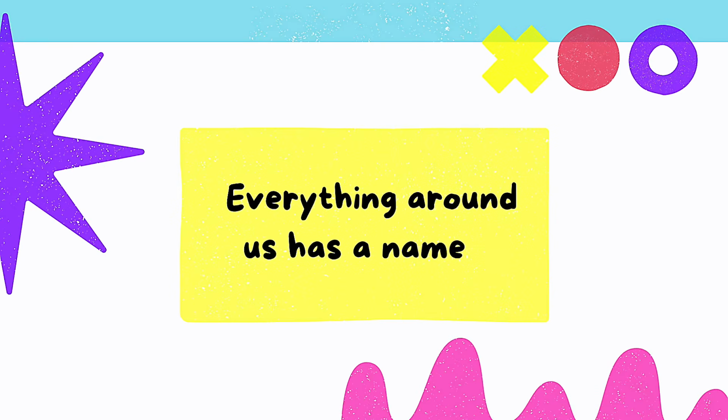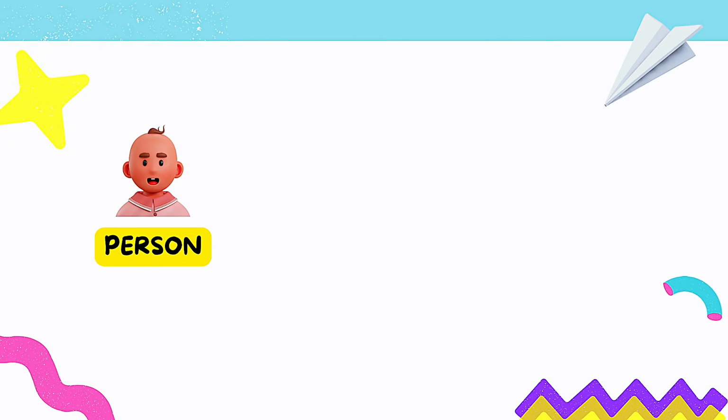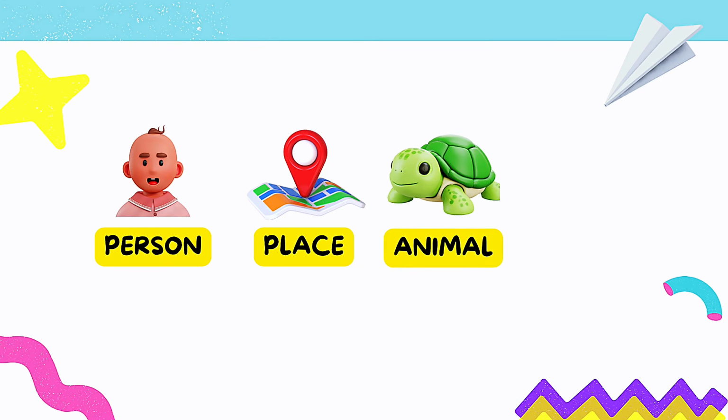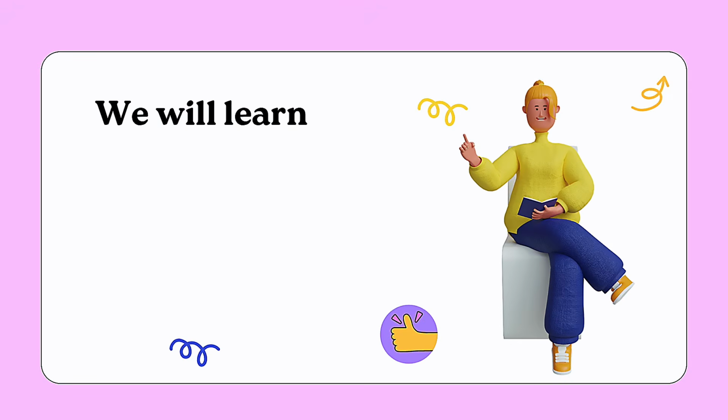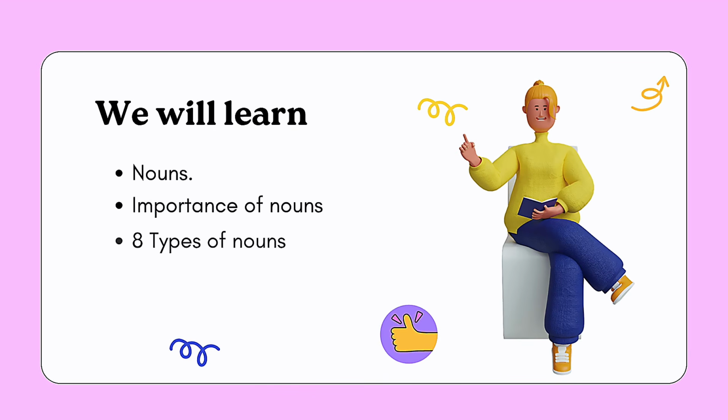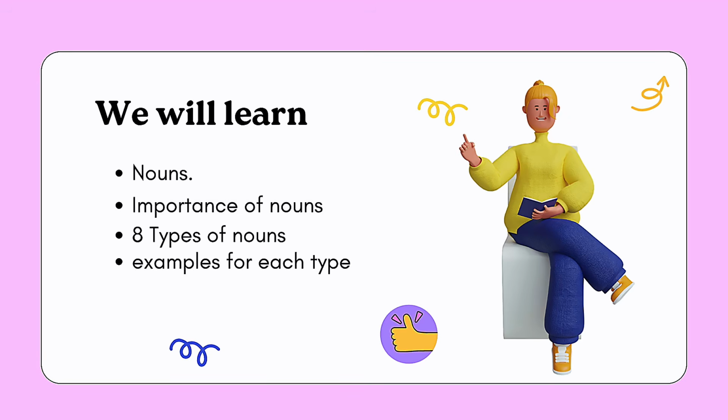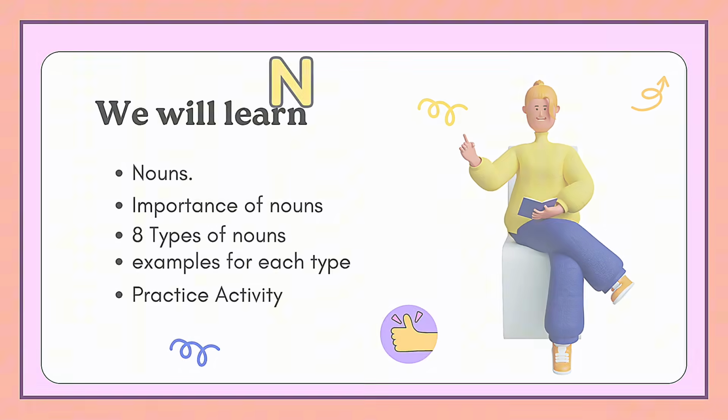Everything around us has a name. A person, a place, an animal, or even an idea. These naming words are called nouns. In today's lesson, you'll learn what is a noun, why nouns are important, the 8 main types of nouns, easy examples for each type, and a quick practice activity.